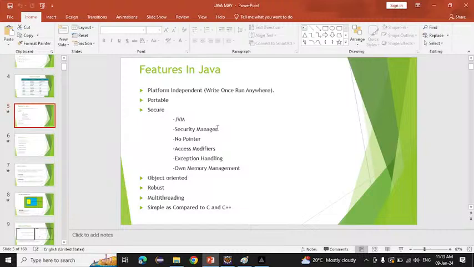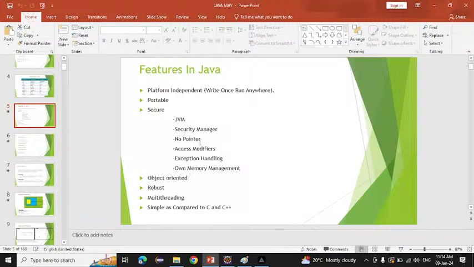Like an antivirus. If any virus or any malware software is there, it will not allow that. That is the security manager. It will not allow any virus or malware software. So that makes Java secure. And where is it present? Inside the JVM. The security manager is present inside the JVM. Okay. After this, no pointer.